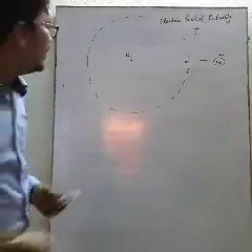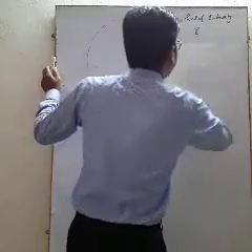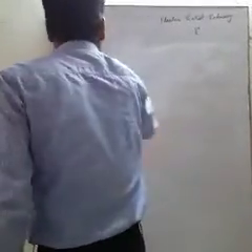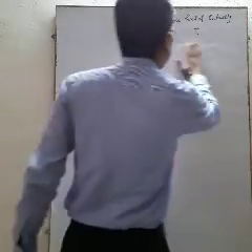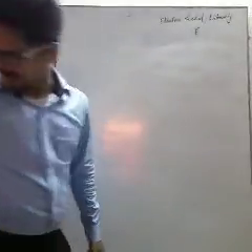So let's come to the definition of electric field intensity.